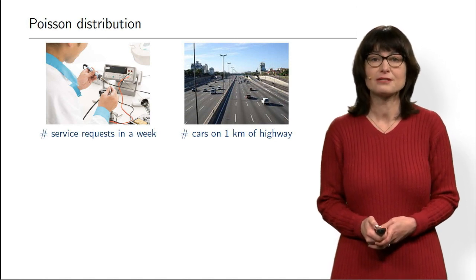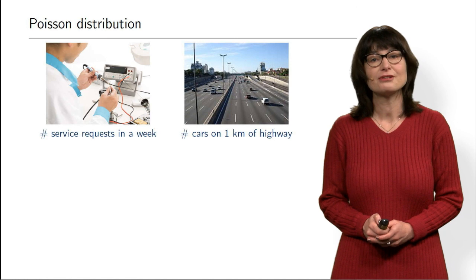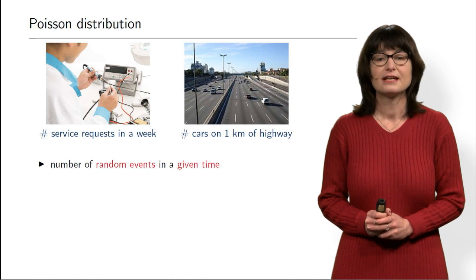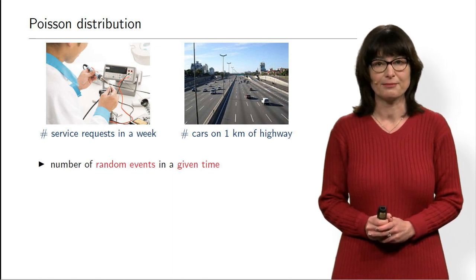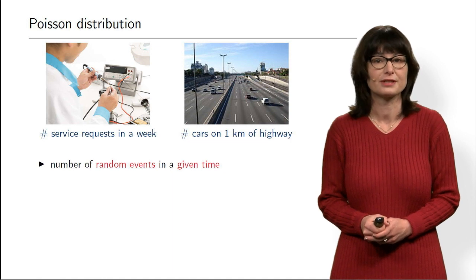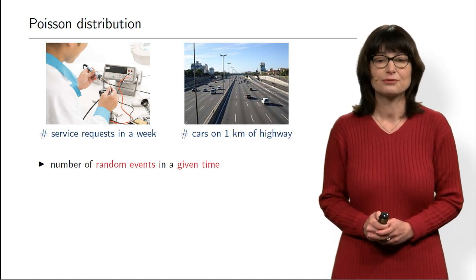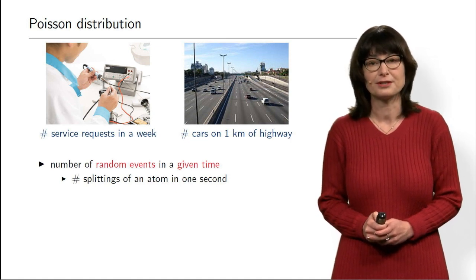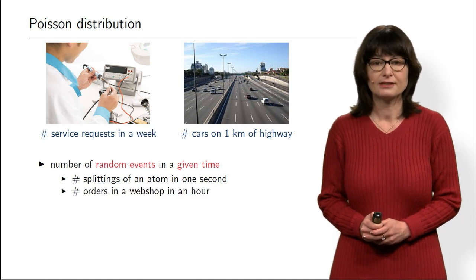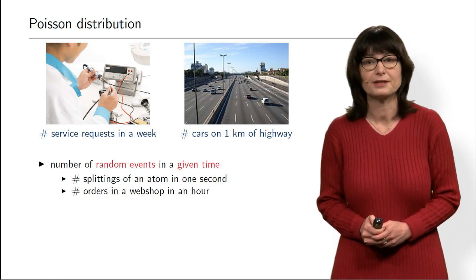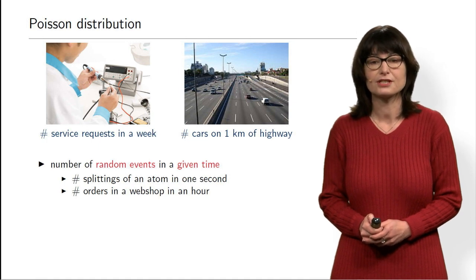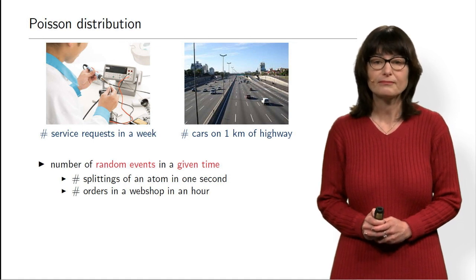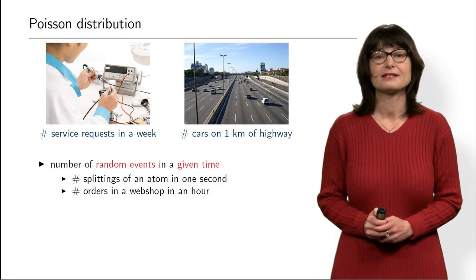If you have to summarize what the Poisson distribution models, it's actually quite simple. The Poisson distribution models two situations. First is the number of random events in a given time, such as the number of service requests in a month or in a day. There are more examples of this. For example, the number of splittings of an atom in 1 second also has a Poisson distribution. And if you have a web shop, then the number of purchases or visits to a web shop in an hour will also have Poisson distribution. So this is one: the number of events in a given time.